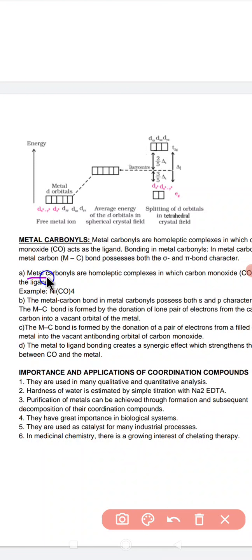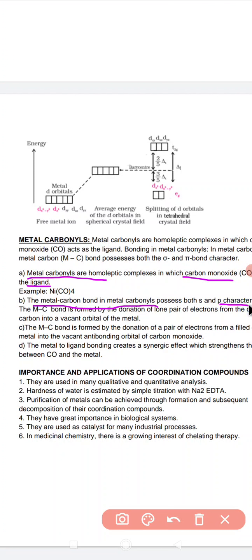So the metal carbon bond in metal carbonyls possesses both the sigma and the pi characteristics.